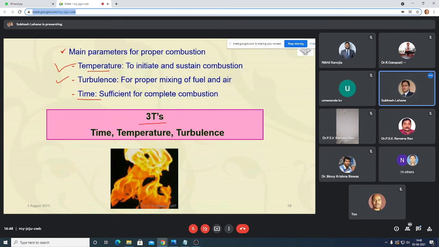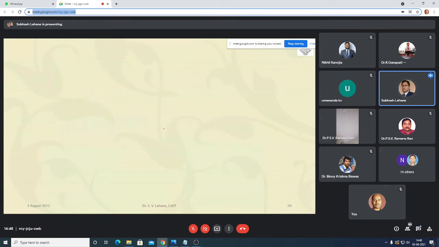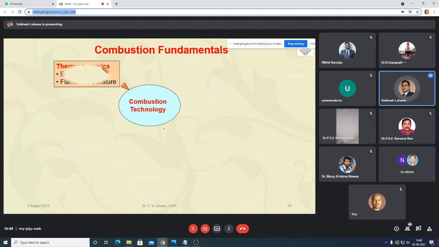Then time. There should be sufficient time for the combustion. As we have just seen, if injection gets delayed, what will happen? There will not be sufficient time for the combustion, because the power stroke has started and your injection is still going on, so there is no use of that injection. Injection should be prior to the start of combustion. So these are the main 3 T's for proper combustion: temperature, turbulence, and time. These are the fundamentals of combustion.